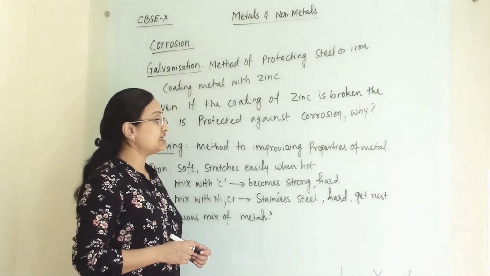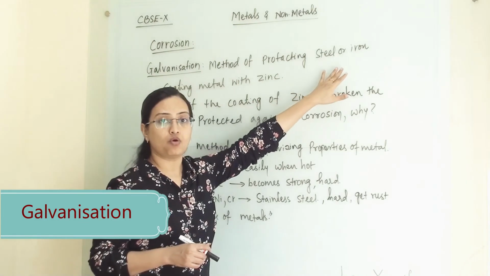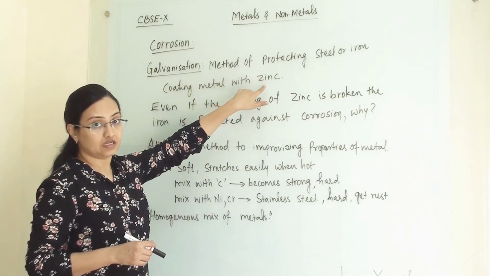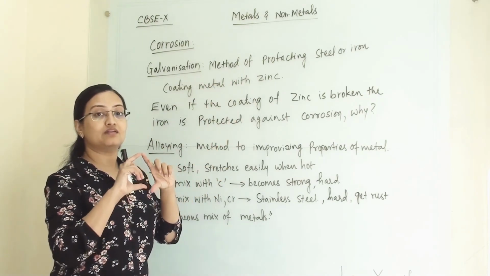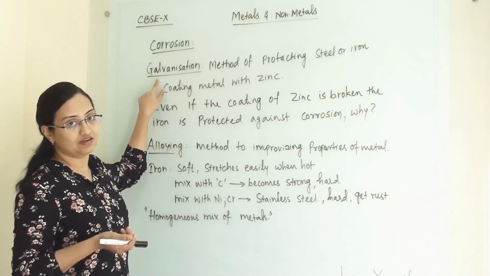So first we will see galvanization. Galvanization is a method of protecting steel or iron by coating the metal with zinc. So when there is steel or iron, we make a coating of zinc on it. And this process is known as galvanization.